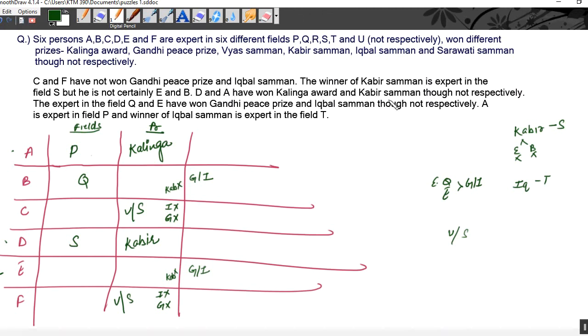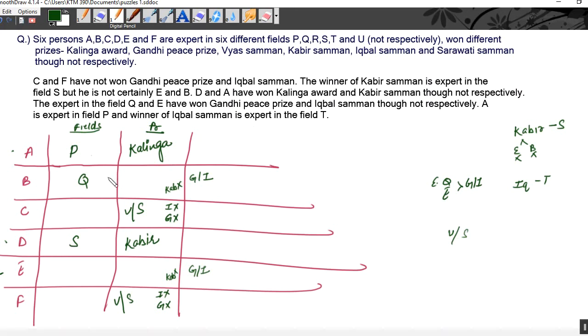D and A have won Kalinga and Kabir Samman. The experts in fields Q and E have won Gandhi Peace Prize and Iqbal Samman, though not respectively. A is expert in field P, and the winner of Iqbal Samman is expert in field T. Now we know we left this information.